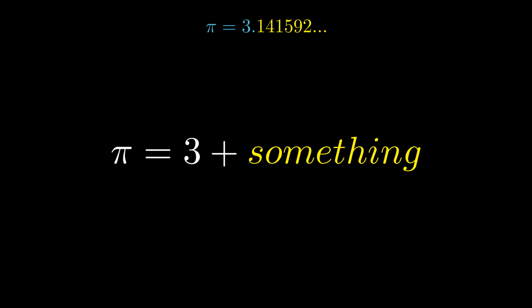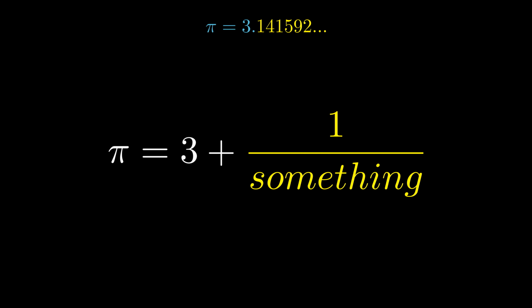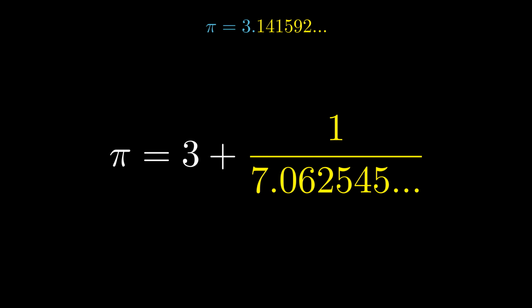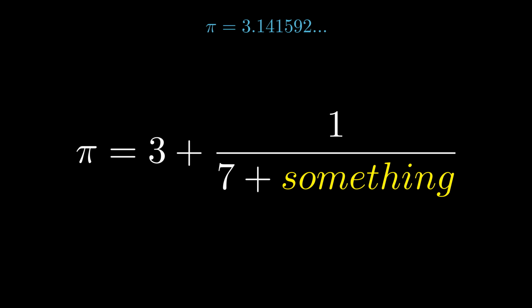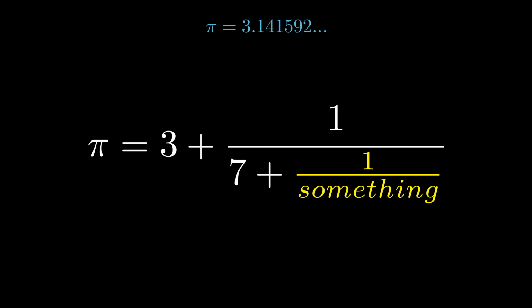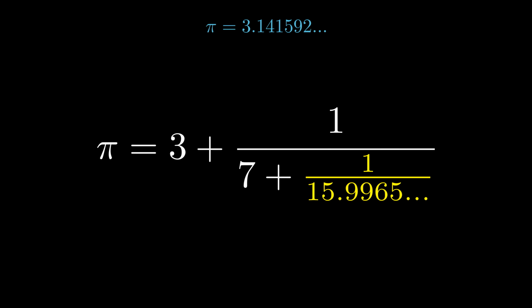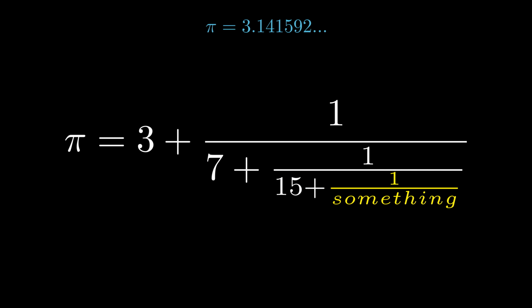And since that something else is less than 1, we can say that pi is equal to 3 plus 1 over something, where this fraction equals 0.1415 and so on. If we solve for the denominator, we obtain another irrational value, 7.06 and so on, but then again, it can be expressed as 7 plus something else. And we can do the same thing as before, express the something else as a fraction. And once we solve for the denominator, we obtain the irrational value 15.9 and so on, which can still be expressed as 15 plus 1 over something.